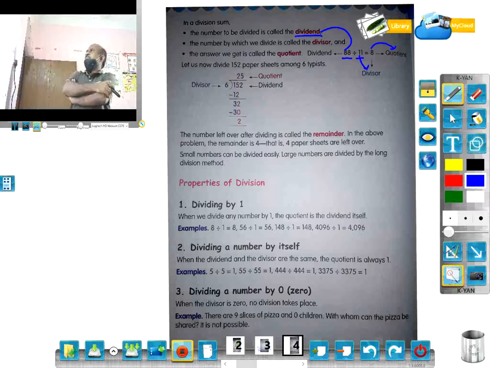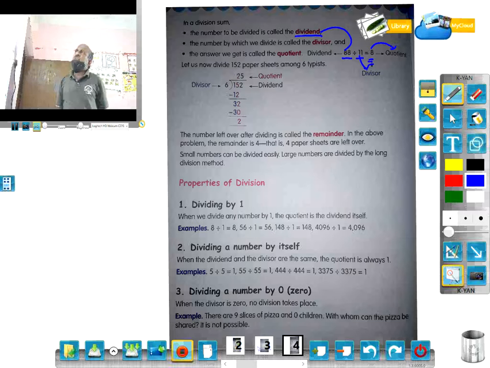Okay, so this arrow is wrong, it should be like this. So 88 divided by 11 is equal to 8: 8 is the quotient, 11 is the divisor, 88 is the dividend.